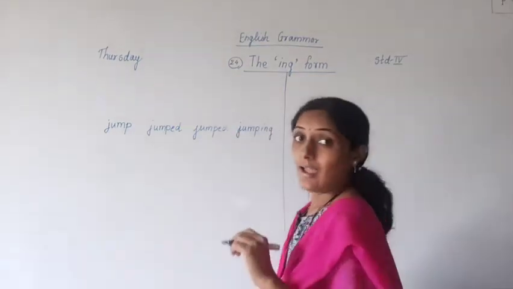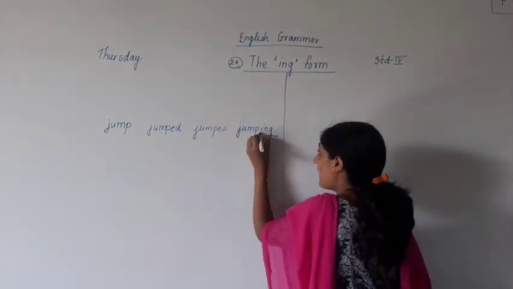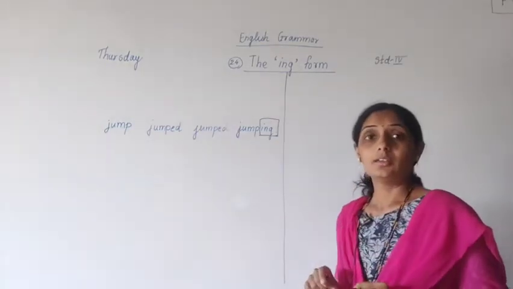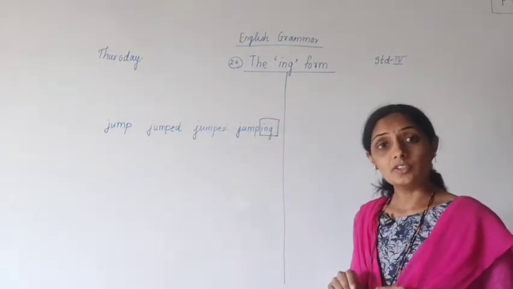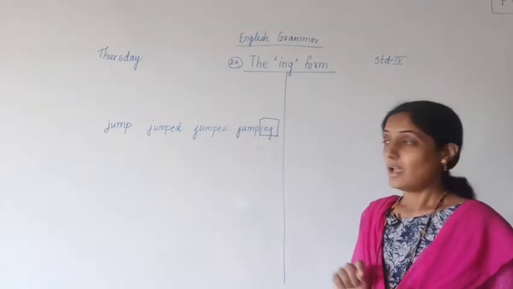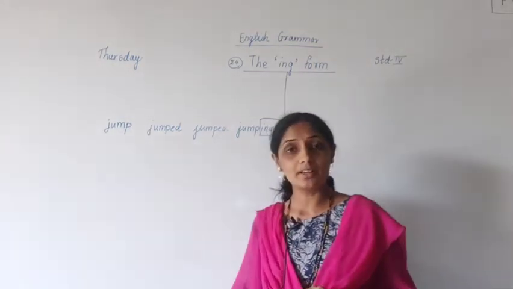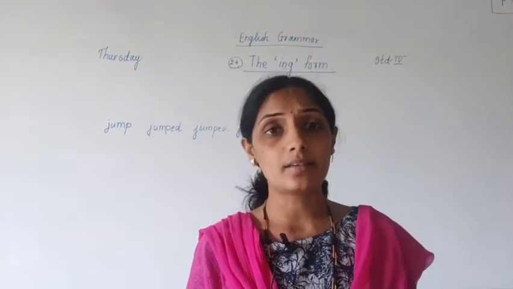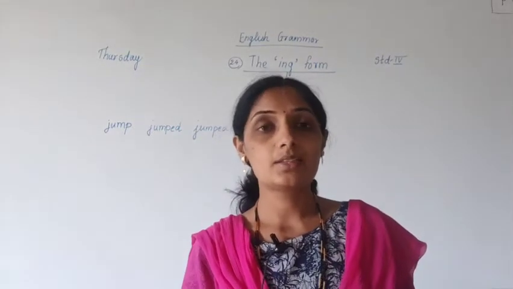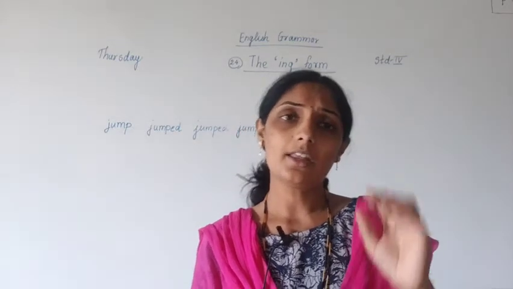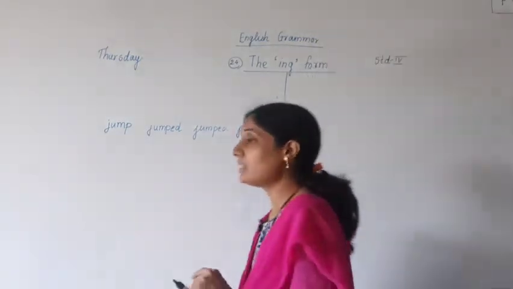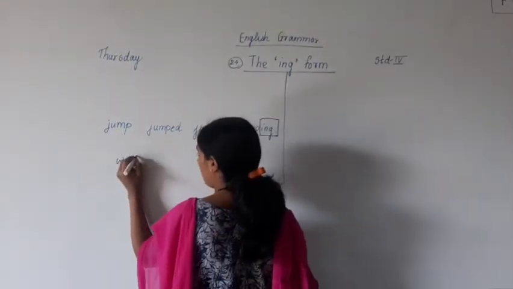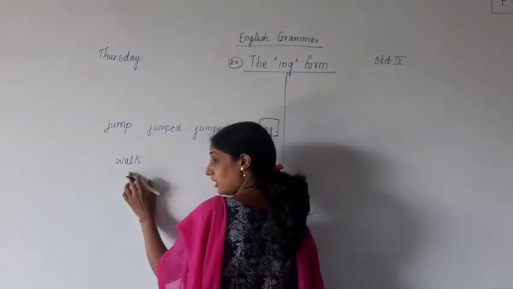Understood? And the verbs which are formed by ing, they are verbs, and these are action words. I have told you many times, verbs are what? Action words. The words which tell action in the sentence are known as verbs. And any word, now jump, walk, it is a verb. Okay.